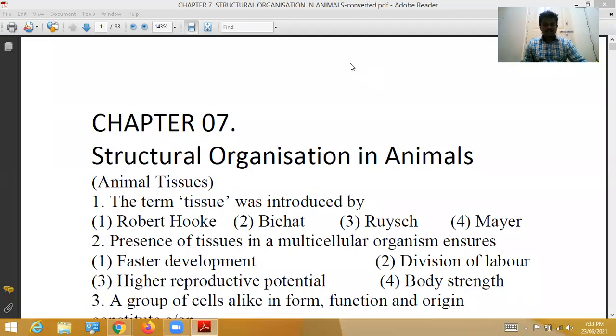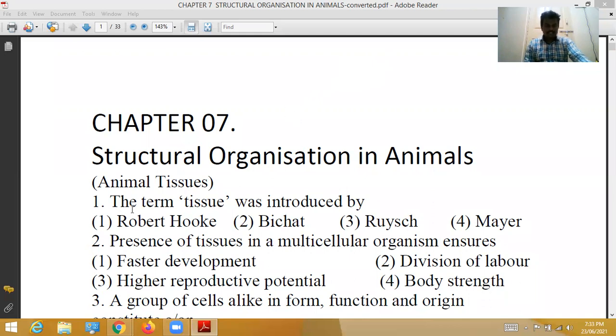Okay, students, welcome back to the next session, that is chapter 7, NCERT textbook, chapter 7, structural organization in animals. In this session, we will see 25 bits.